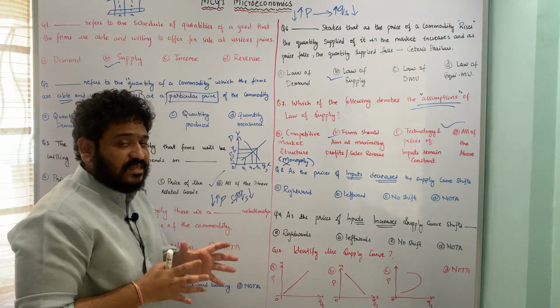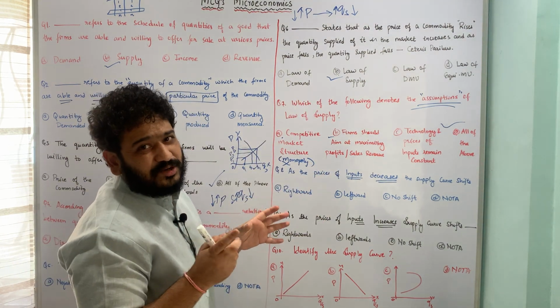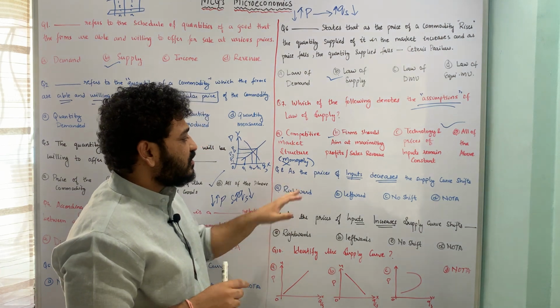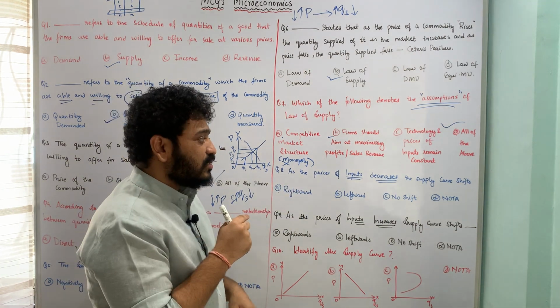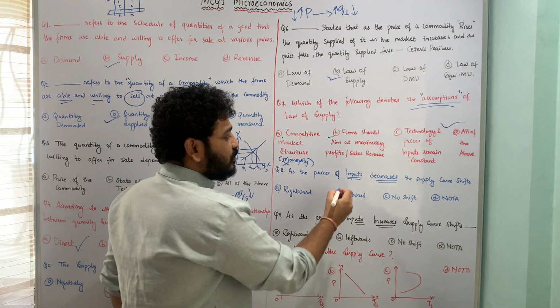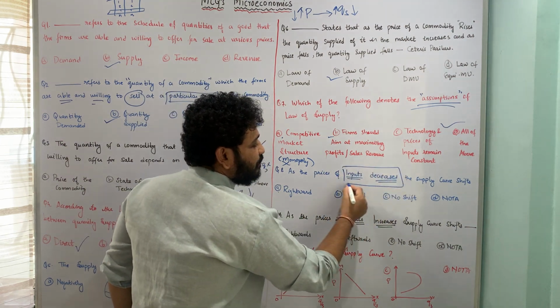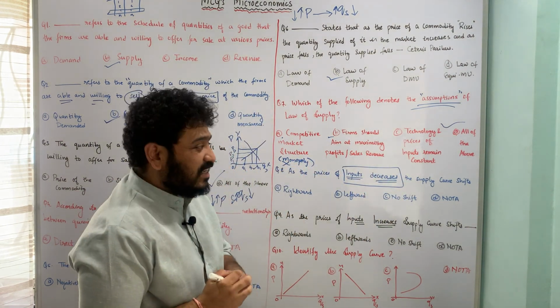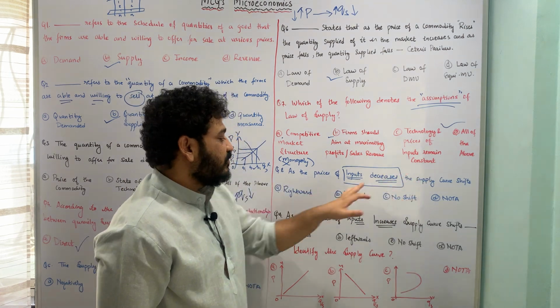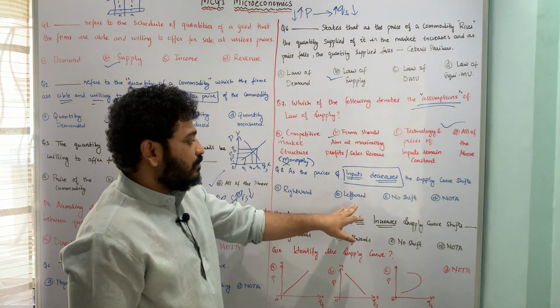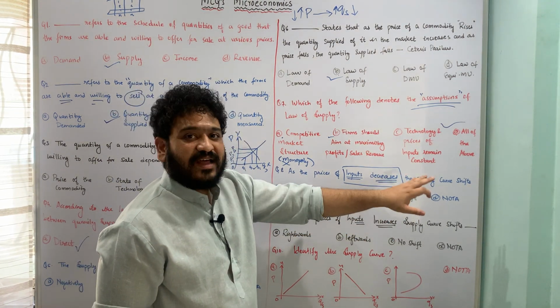The next question, you need to pay attention to this question, because the question says as the prices of inputs decrease, inputs in the process of production, I am saying as the price of inputs decreases, the supply curve shifts: A, rightward, B, leftward, C, no shift, and D, none of the above.